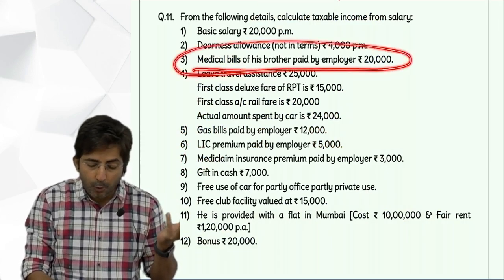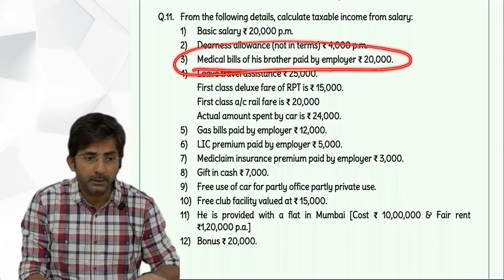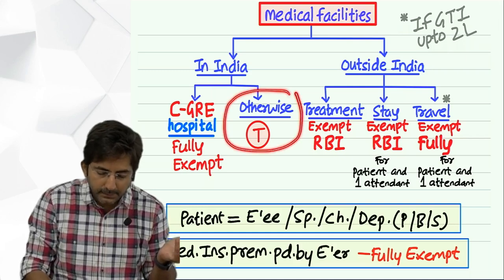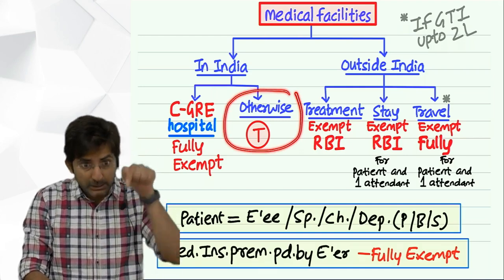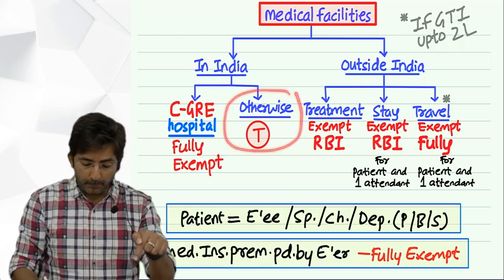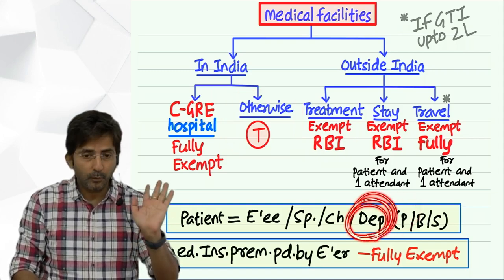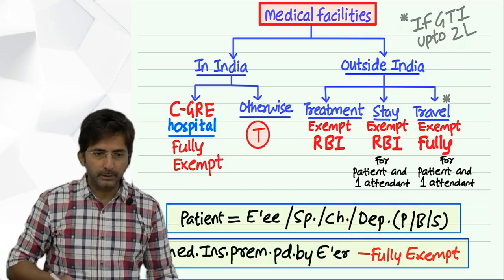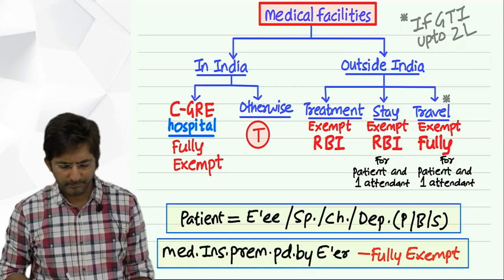What is C grade? CGHS, government hospital, recognized hospital, employer's hospital. Nothing like that is given. That means it becomes otherwise, so it will be taxable. But you had to go into the chart, assuming the brother is dependent. Okay. Anyway, those students who assumed the brother is independent still got the answer right. Okay.